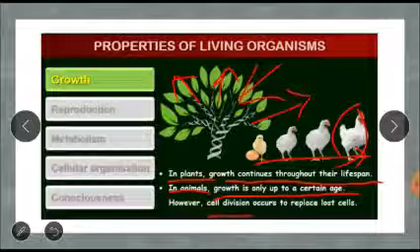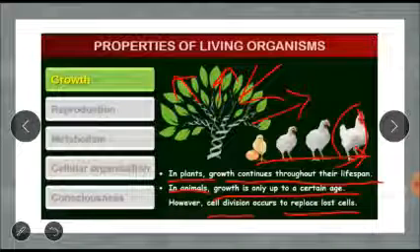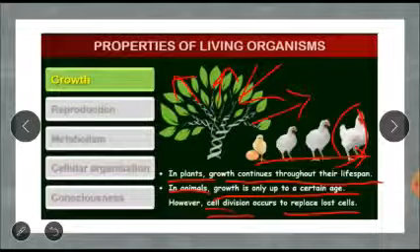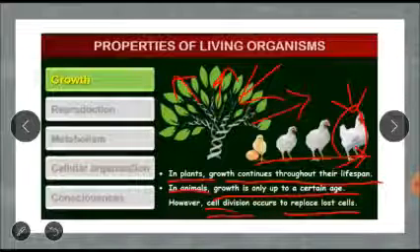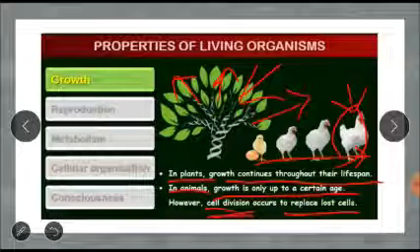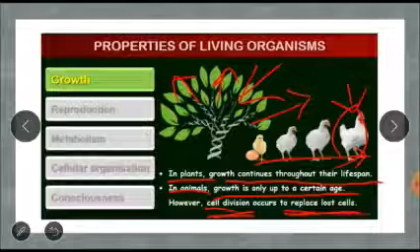However, cell division is taking place to replace lost cells. Suppose we are getting hurt. When we fall down, there is going to be loss of skin. There, the skin cells will divide and your hurt will heal. How is that possible? That is cell division. The overall growth will stop after a certain age. But there are certain cells even in our body which are dividing to replace the lost cells.